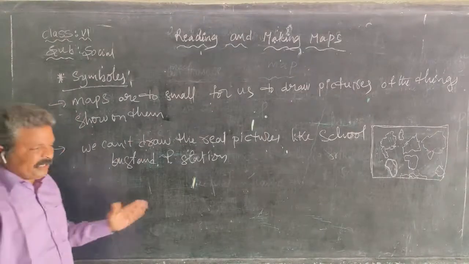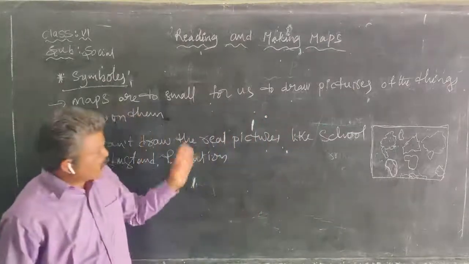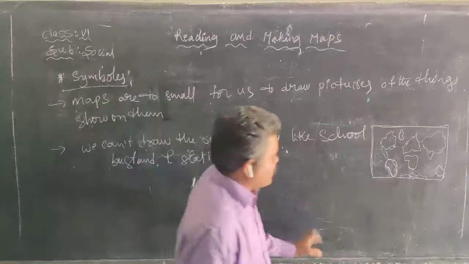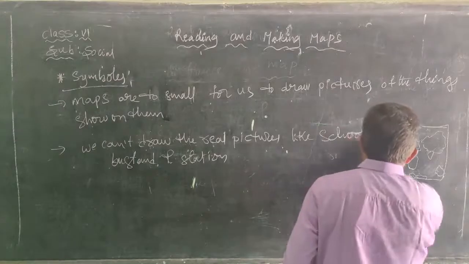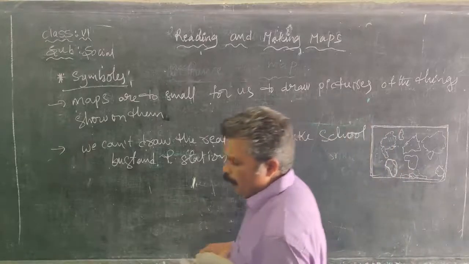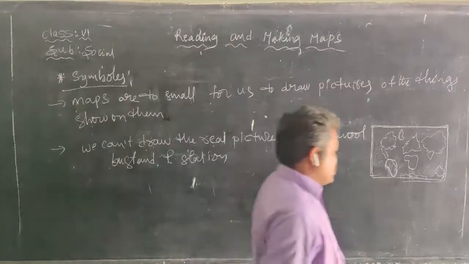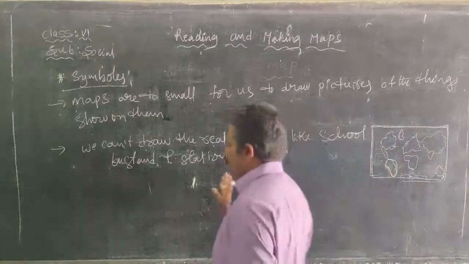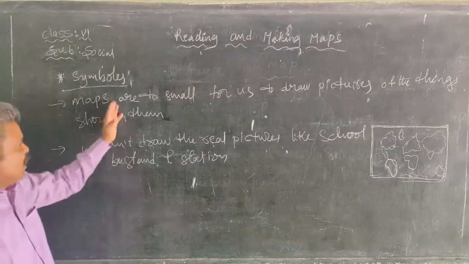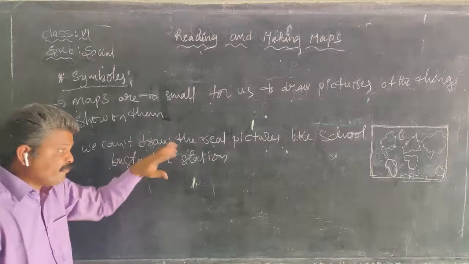Why do we not draw real pictures on a map? Already we know maps are too small. How is it possible to draw real things? If we draw our school on the map, only that one portion would occupy the total map. So we do not draw real pictures on the map, because maps are too small and real pictures occupy a lot of space.